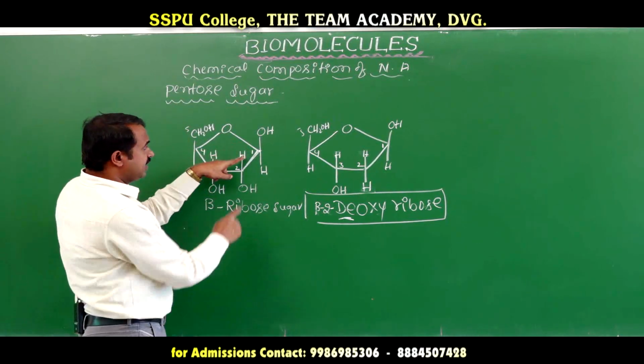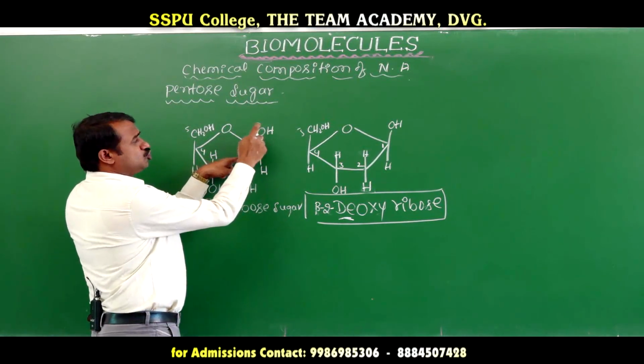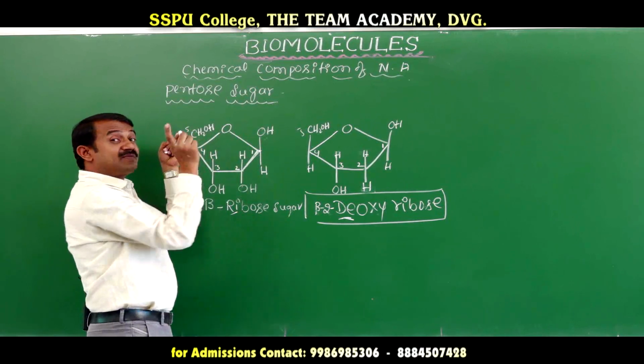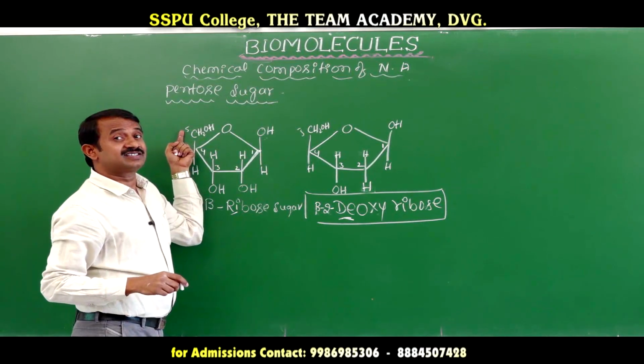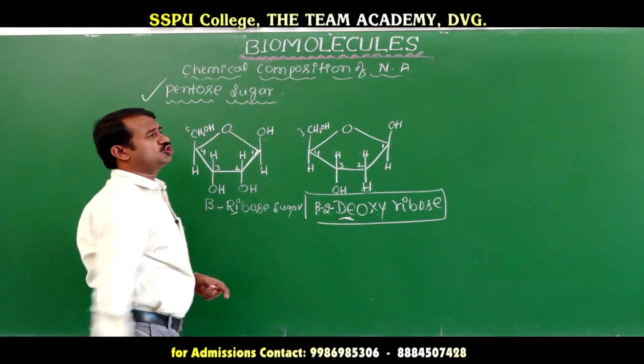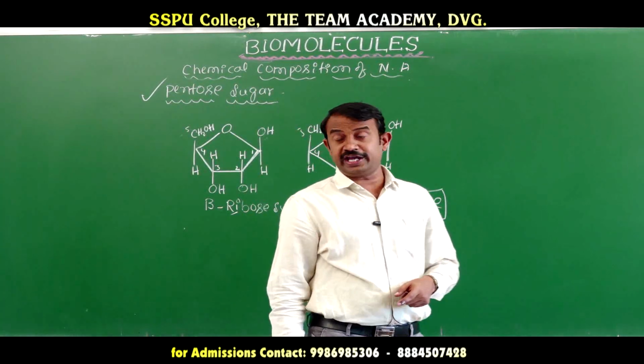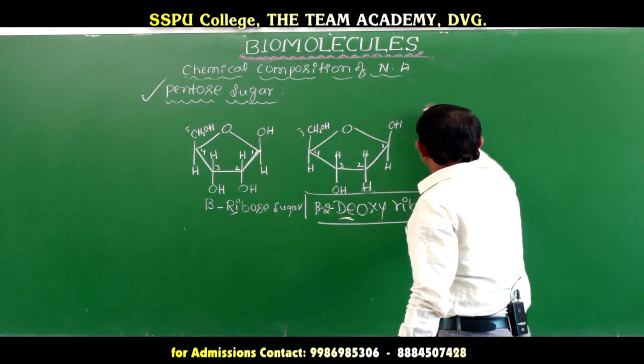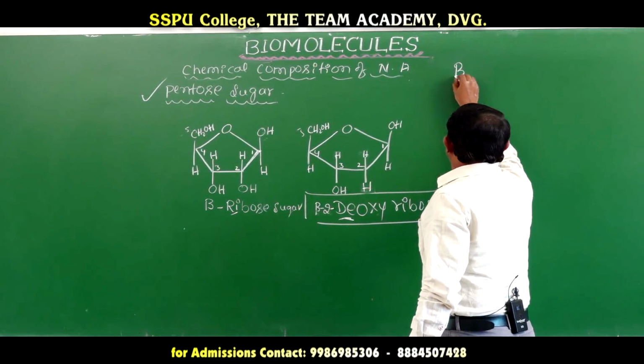Listen carefully. The C1 carbon is attached to the base, and the C5 carbon is attached to phosphoric acid. Let us go one by one. The first one is pentose sugar. Another one is bases.